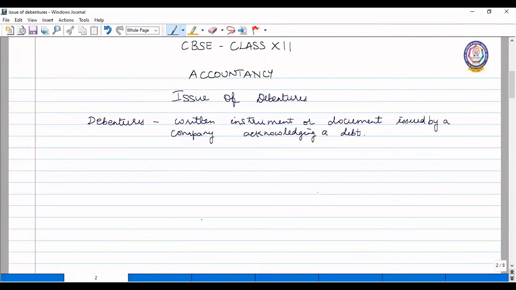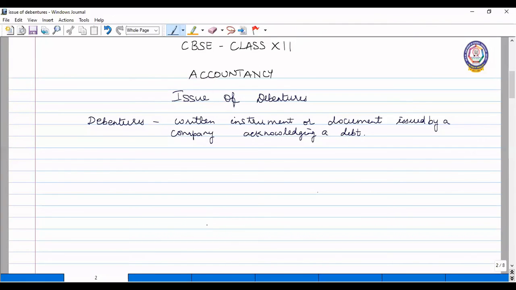In the last lesson, we saw the accounting for share capital, that is, when a company raises fund through issue of equity, how to pass journal entry, how to record it in the books of accounts. So that was learnt in the last lesson. In this lesson, it is the other choice for the company. When a company is raising fund through debt, what is the accounting treatment? So that is what we are going to learn in this lesson.